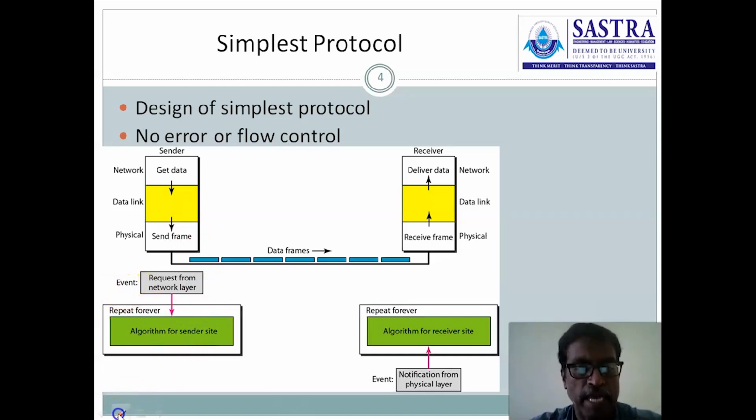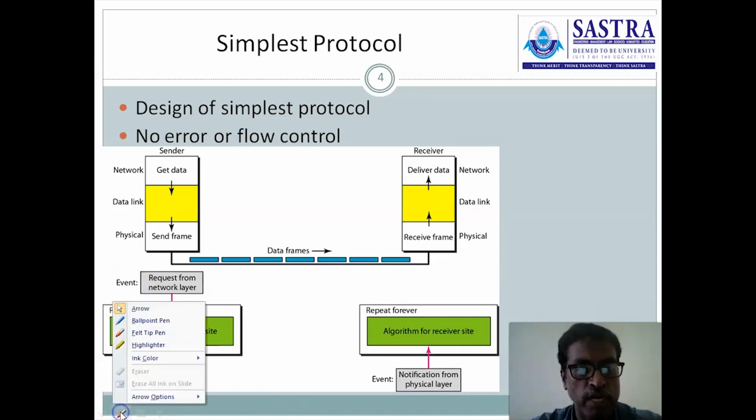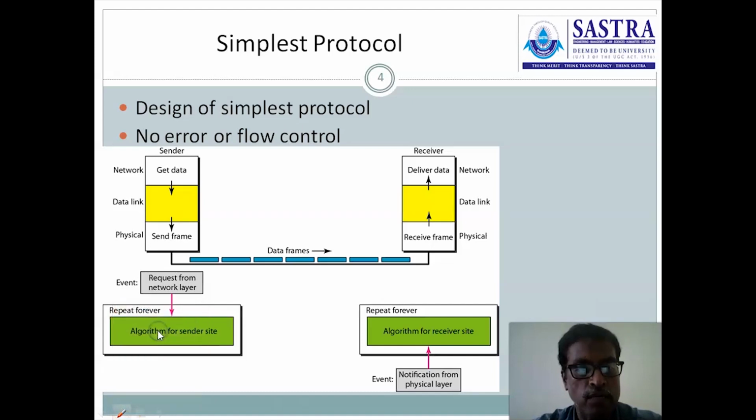Come to the bottom side diagram. Here the event exists. What is the event? Request from network layer. As I said previously, the data link layer receives notification about the request to send from the network layer. That event happens here.